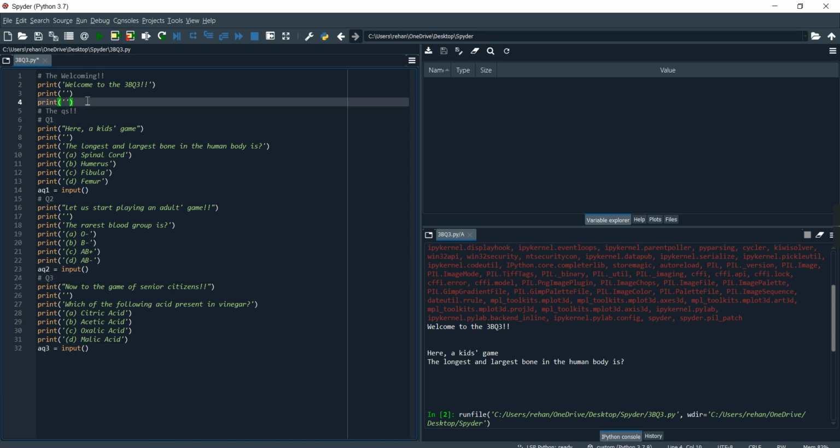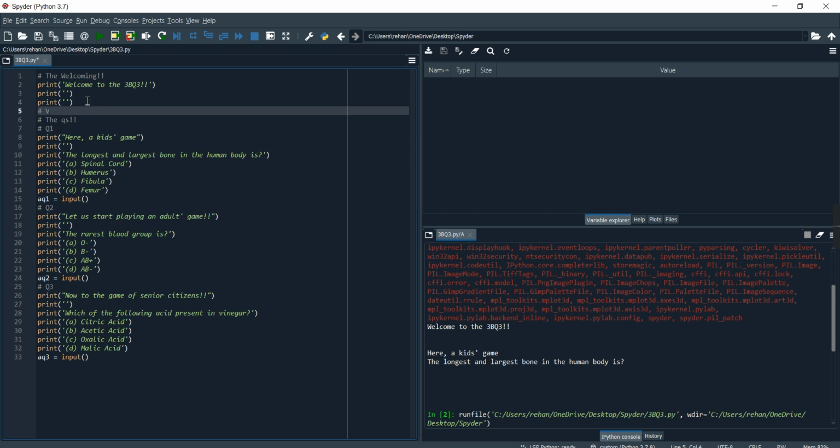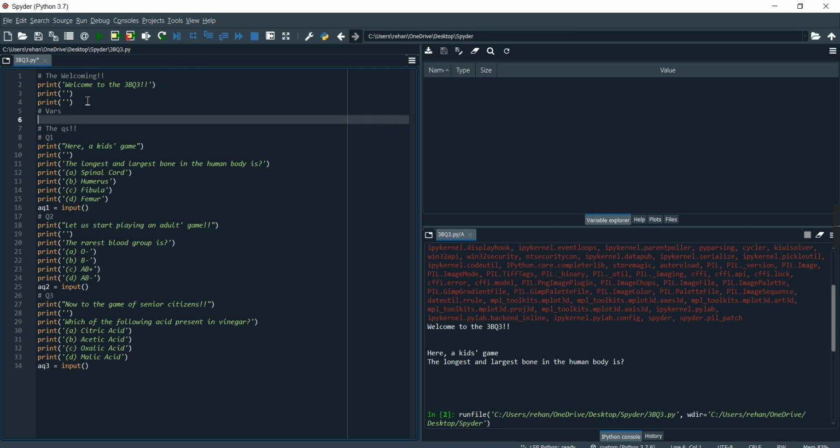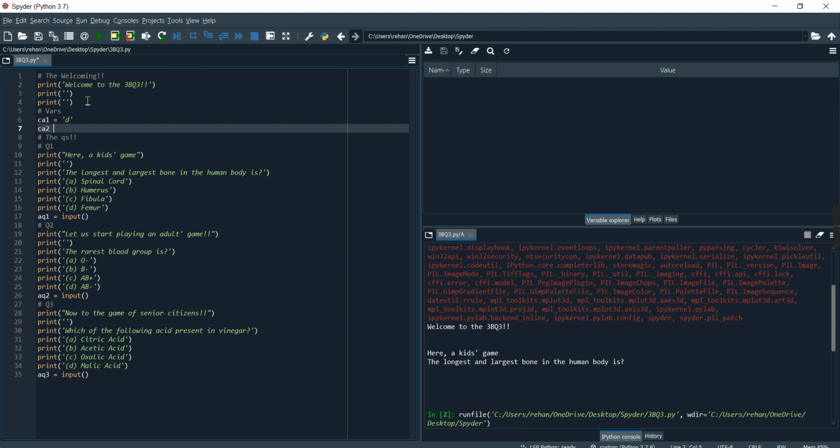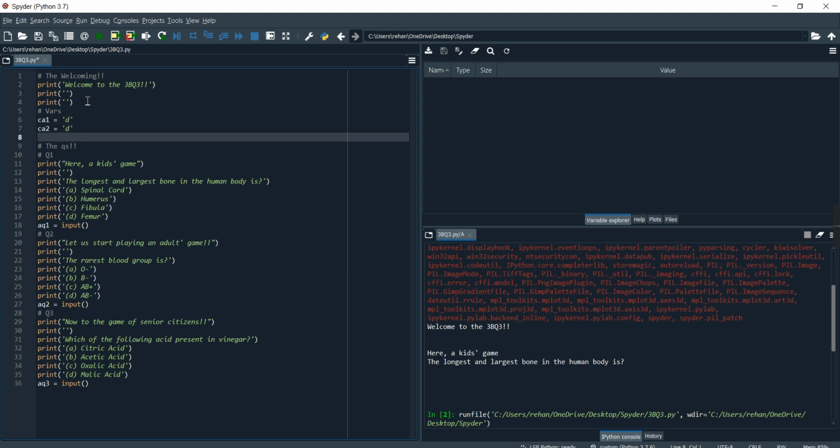Let's get started with vars. So over here, let's name some variables. Correct answer 1, K1, is gonna be equal to D. So the correct answer for the first question is D, femur. Let's write D. K2 is gonna be equal to D again, because the rarest blood group is AB negative. K3 is gonna be equal to B, because acetic acid is the correct answer that's present in the vinegar.